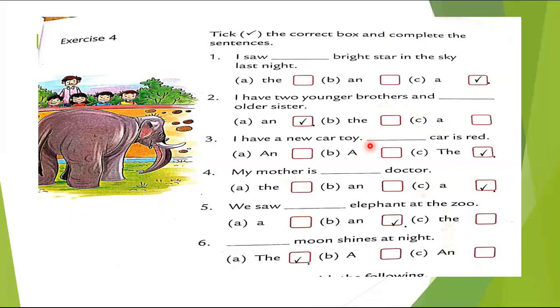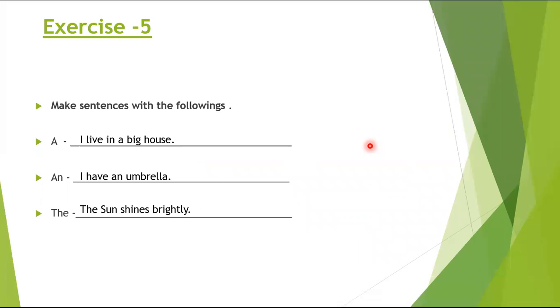The moon shines at night. So moon is again only one. So we are going to use the article the for that. Okay. Exercise 5. We have to make sentences using these articles. For example, a: I live in a big house. Then an: I have an umbrella. The sun shines brightly. Okay, the sun shines brightly.